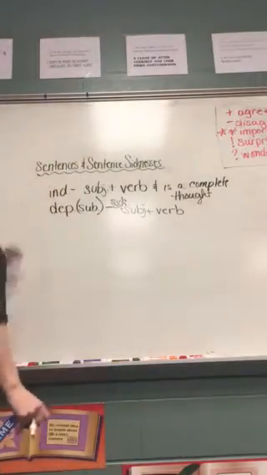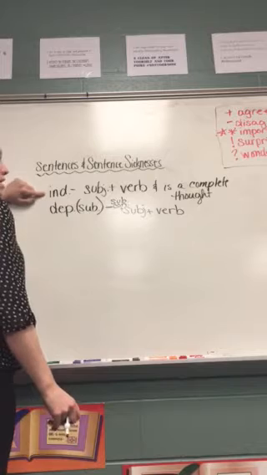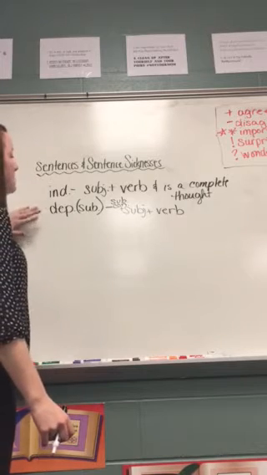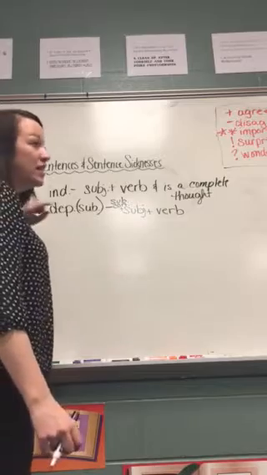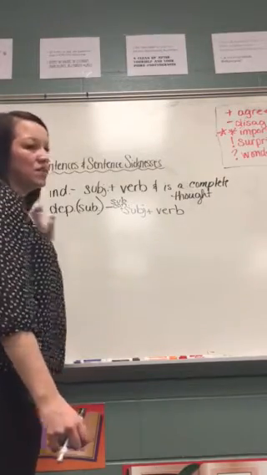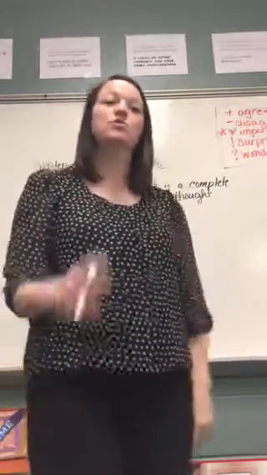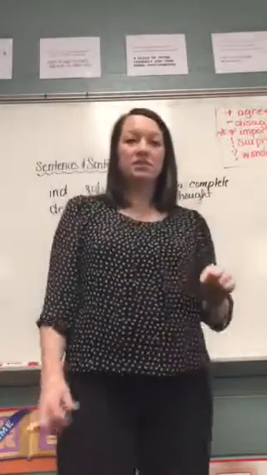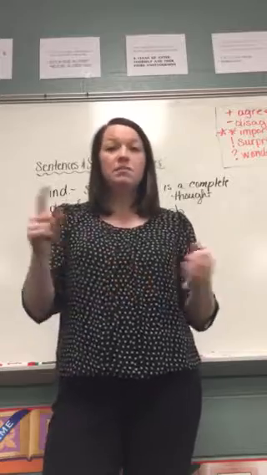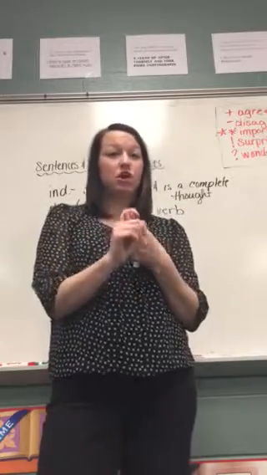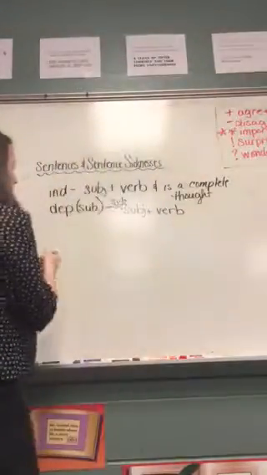Okay? So a sentence needs this one, but it can also have this one. It doesn't need that one though. In fact, if it is just this one, then we've actually got our first type of sickness, which is what we're going to move on to. So fragments, that's our first type of sickness. That's an incomplete thought. Sometimes it has a subject and a verb, but it just starts with a subordinating conjunction. Let me show you an example of that.